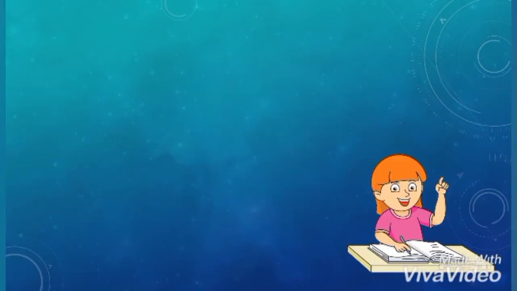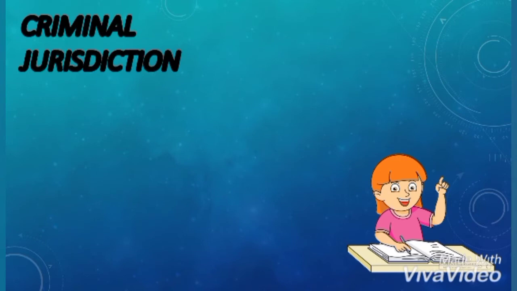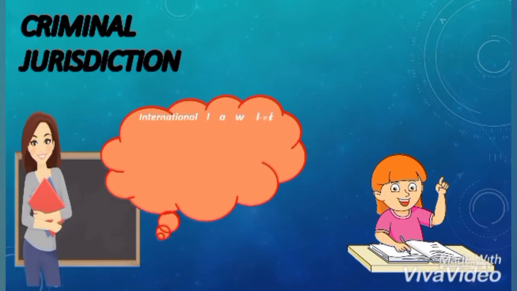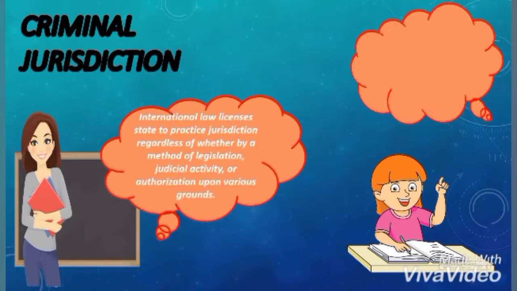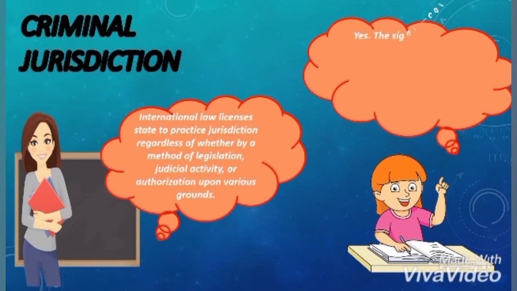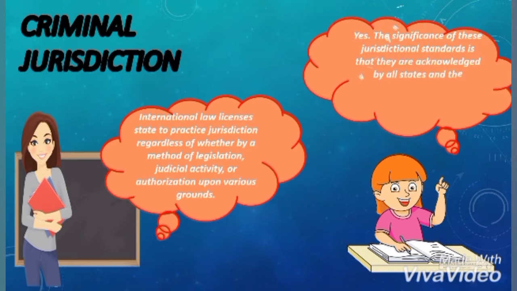What is meant by criminal jurisdiction? International law permits states to exercise jurisdiction whether by way of legislation, judicial action, or enforcement upon various grounds. The significance of these jurisdictional standards is that they are acknowledged by all states and the worldwide community as being consistent with international law.